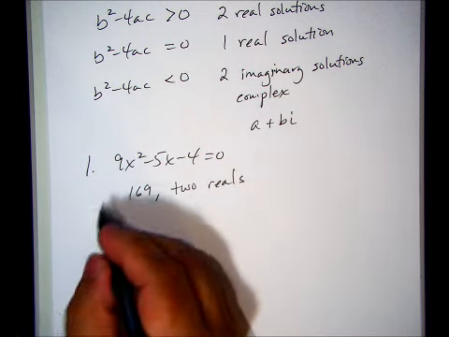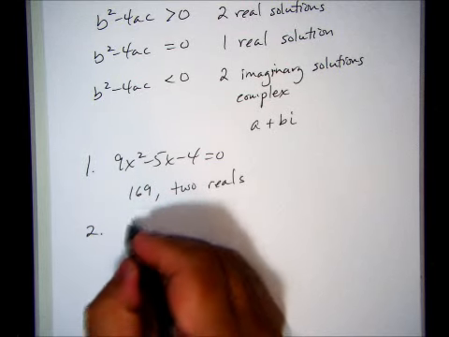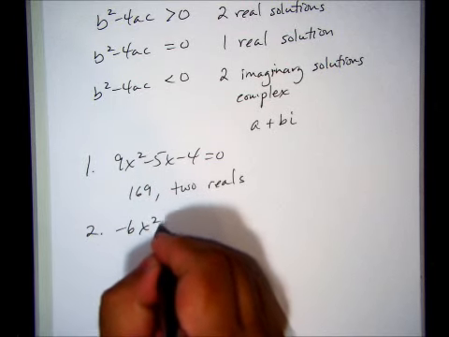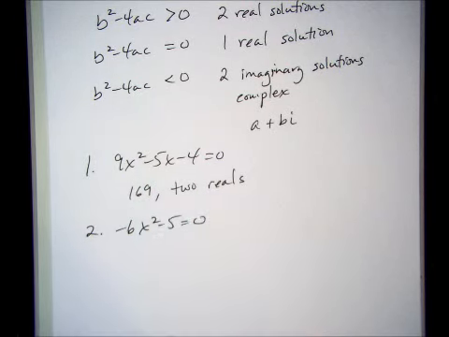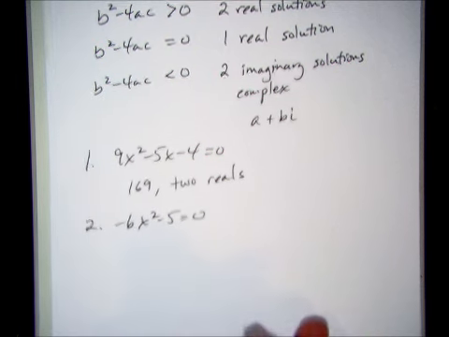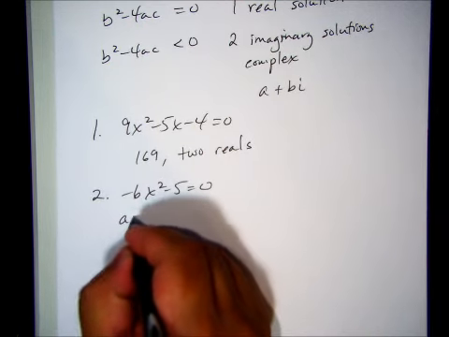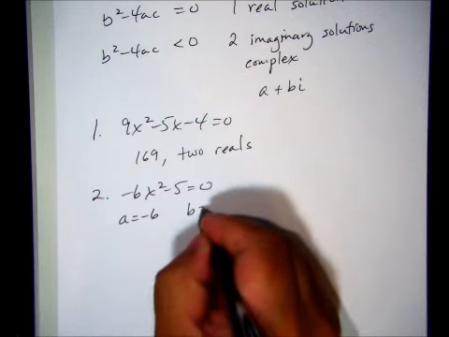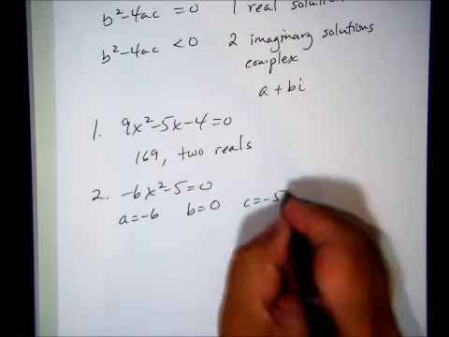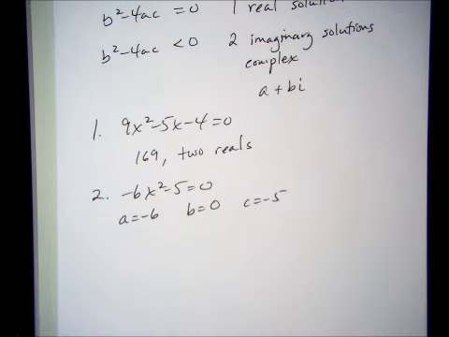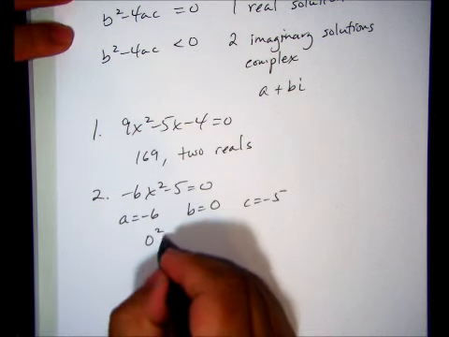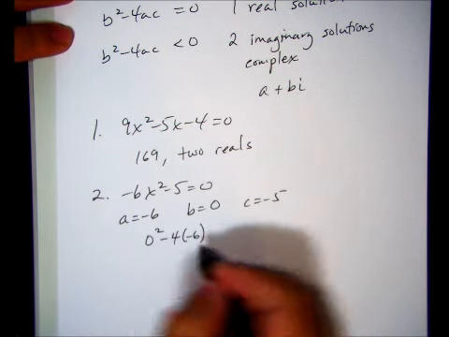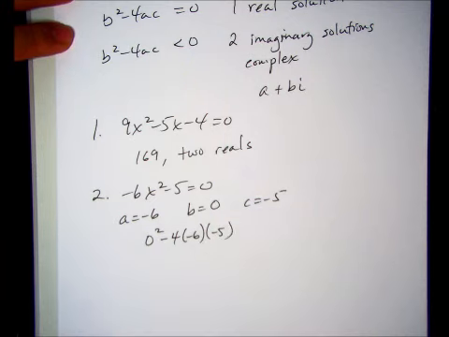Let me do a couple more. Number 2, the problem is negative 6x squared minus 5 equals 0. I'm going to write it out here. a is negative 6, b is 0, and c is negative 5. So b squared minus 4ac is 0 squared minus 4 times negative 6 times negative 5.